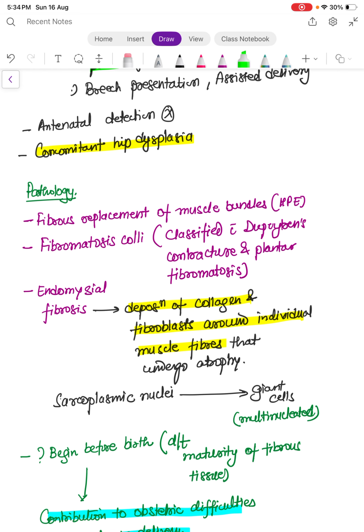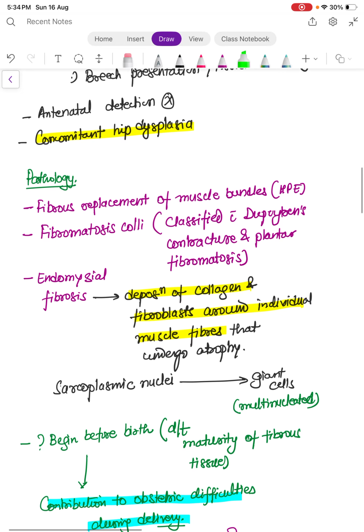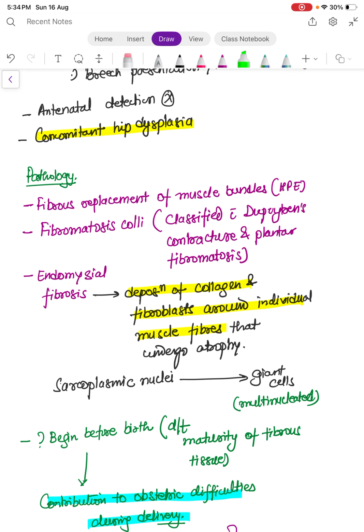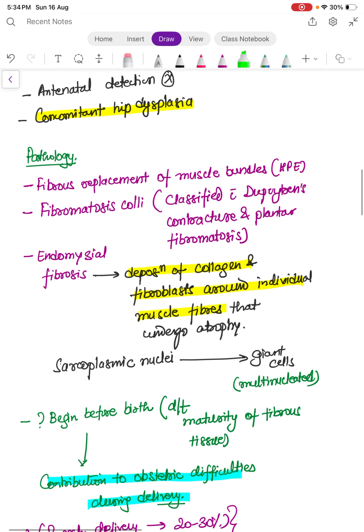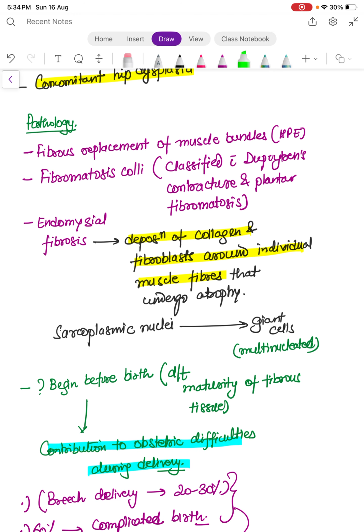It is also called fibromatosis coli and classified with Dupuytren contracture and plantar fibromatosis. Histopathologically, there will be endomysial fibrosis and the deposition of collagen and fibroblast around the individual muscle fibers that undergo atrophy. And the sarcoplasmic nuclei will appear as giant nuclei because of multinucleated formation.